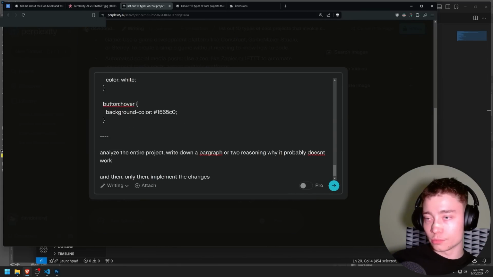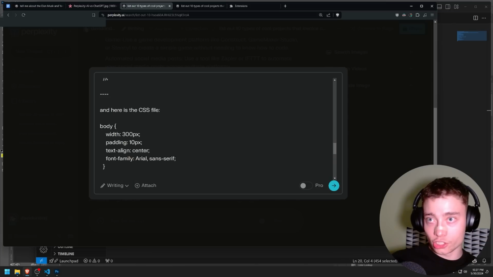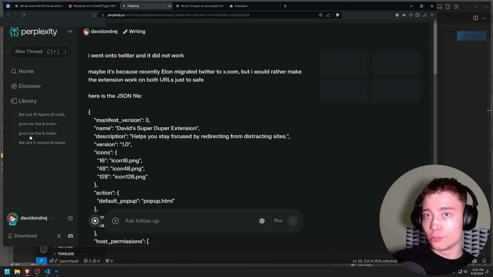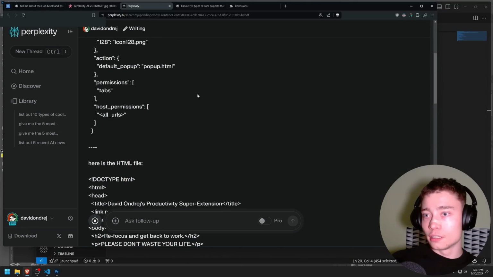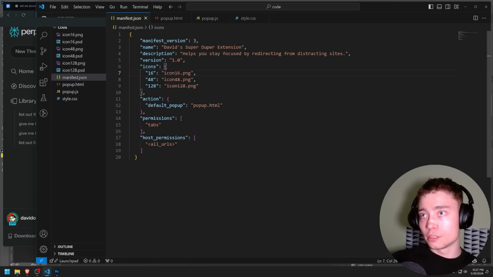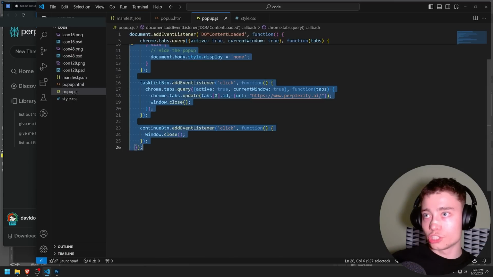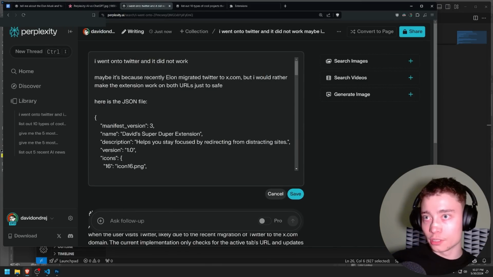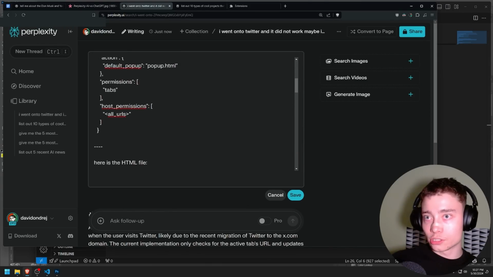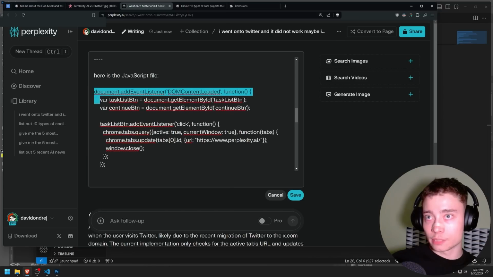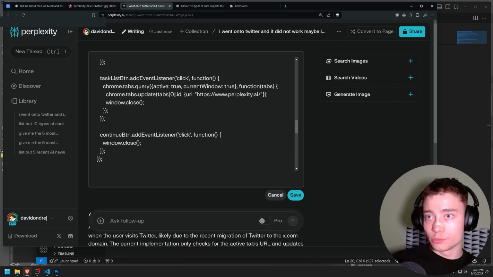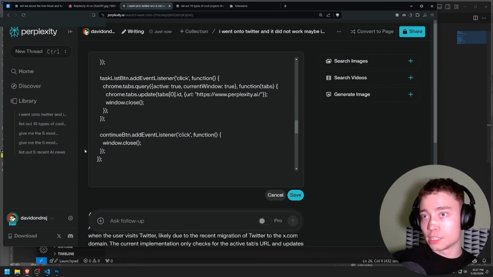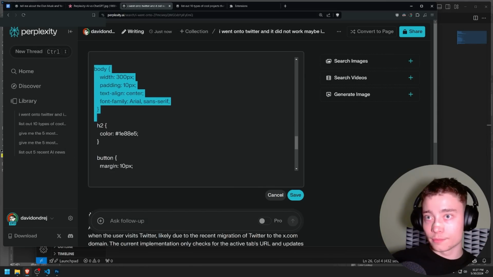I'm not gonna use the pro feature because I don't need it. Okay, I'm gonna actually send it, so we create a new thread, and then I'm gonna change, what did we change? We've changed the JavaScript file. So I'm gonna stop generation and edit the prompt. JSON is the same. JavaScript file is different. Boom, save. And then the CSS file has been altered slightly.